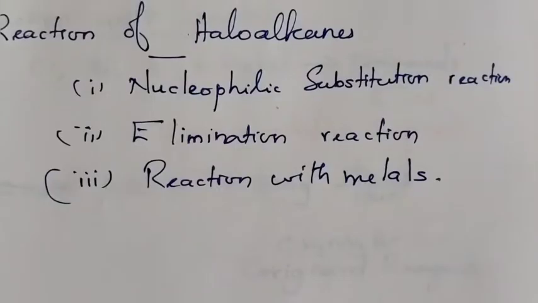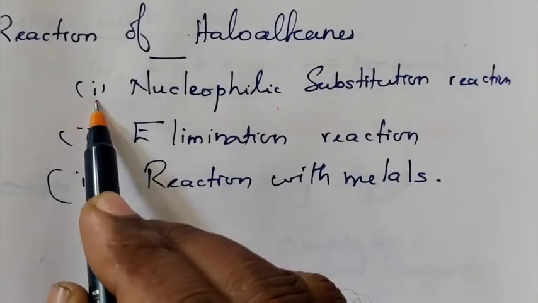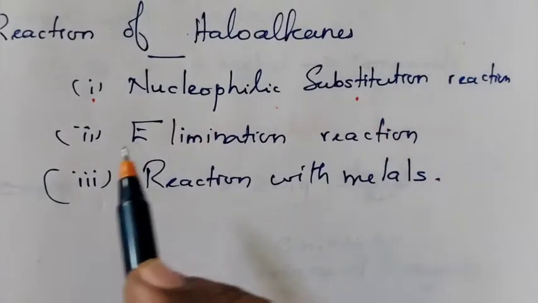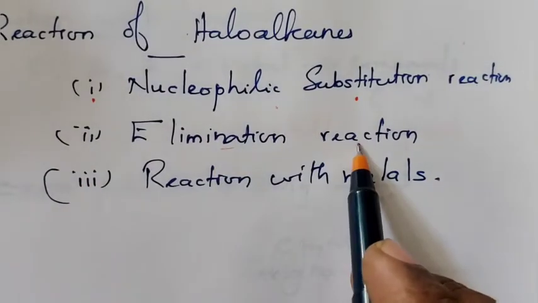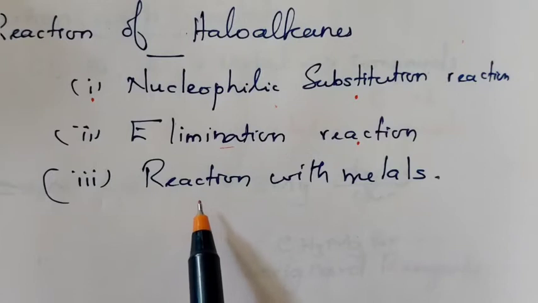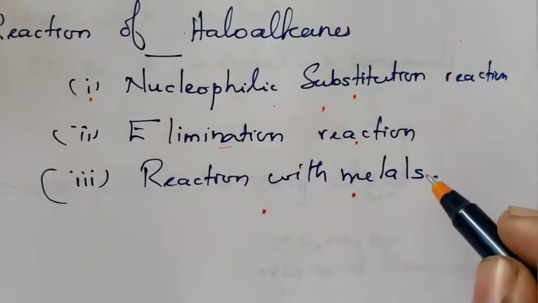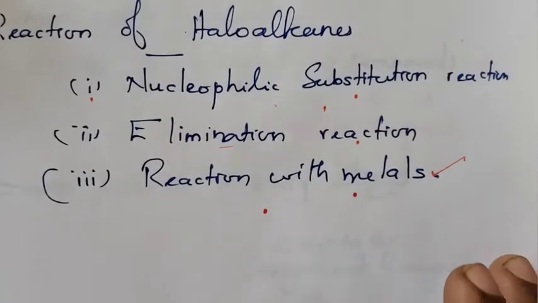Chemical properties of alkyl halides. The chemical reactions of alkyl halides are broadly classified into three categories. One is nucleophilic substitution reaction, another one is elimination reaction, and the third one is reaction with metals. First, we are going to discuss reaction with metals.